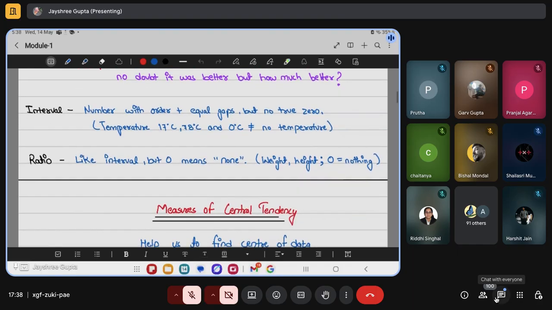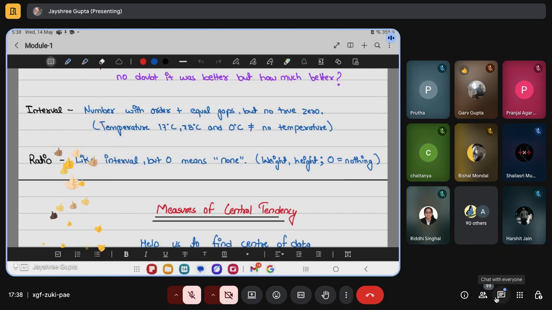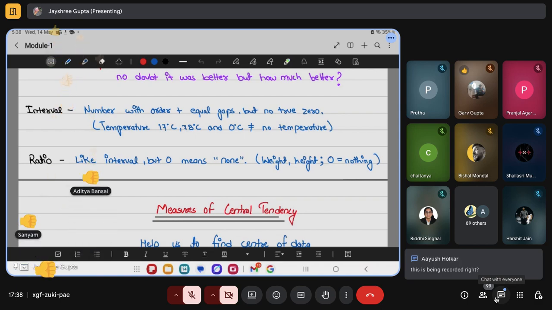But in the case of ratio, it is also similar to interval, but zero means nothing. If we say there's a zero weight of a person, it means there's no weight. If we say there's a zero height of something, it means no height. Are we clear? Yes. Perfect. Am I going very fast or do you want me to slow down? No, it's good.